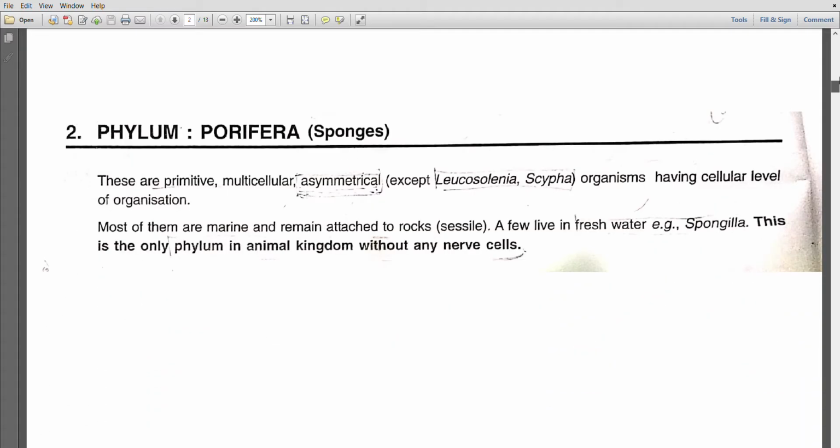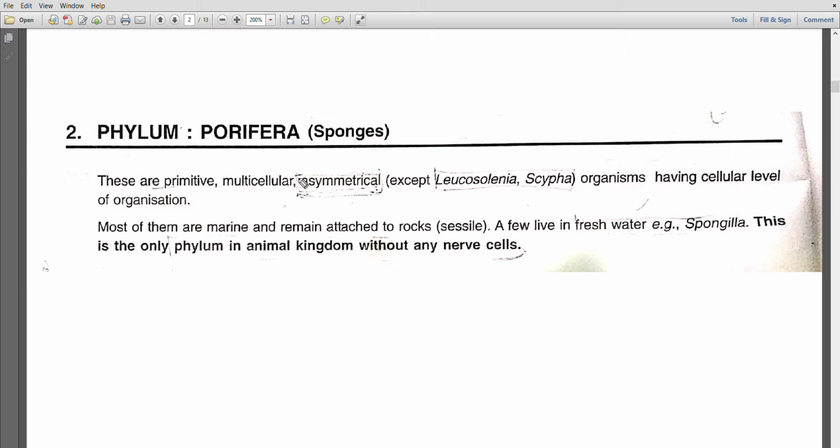Now, today we'll start with the Porifera. Porifera are also called sponges. The Porifera is a primitive type of phylum. Why primitive? Because this is the simplest form of invertebrate that has been found in the environment. So these are primitive in nature and they're multicellular.